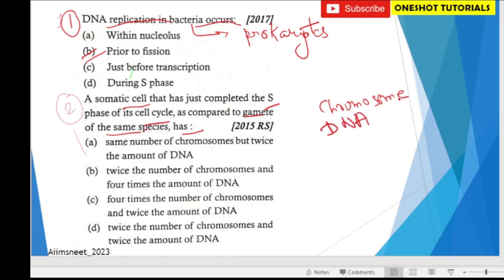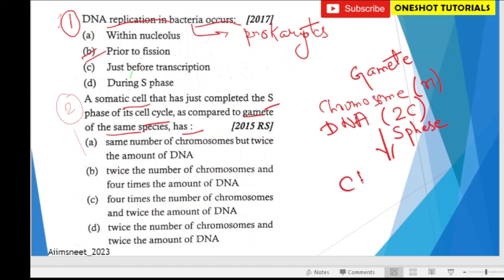So chromosome has been denoted by N and DNA by 2C in gamete. After S phase, chromosome becomes 2N and the content of DNA becomes 4C. So the correct answer is B, twice the number of chromosomes and 4 times the number of DNA.